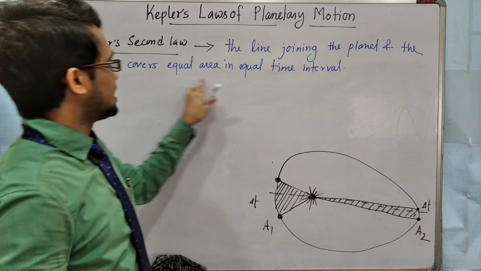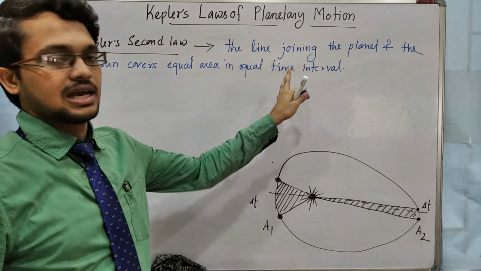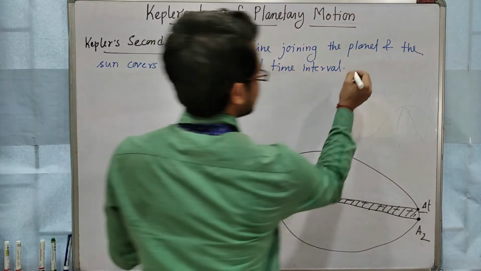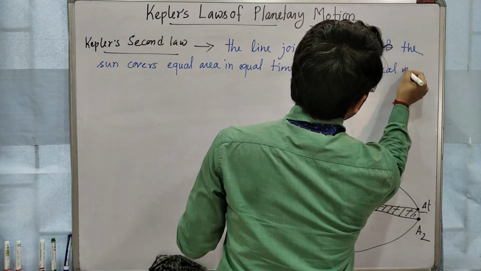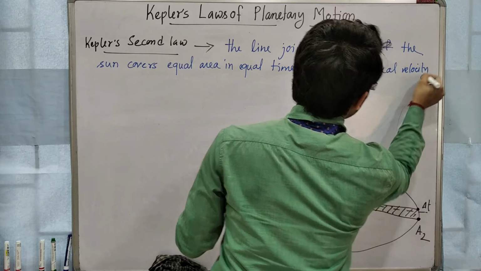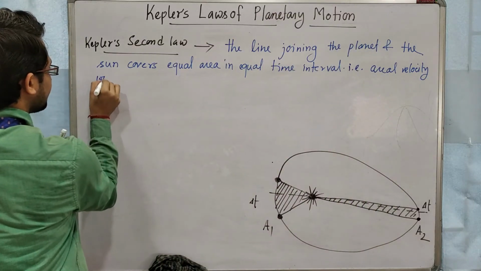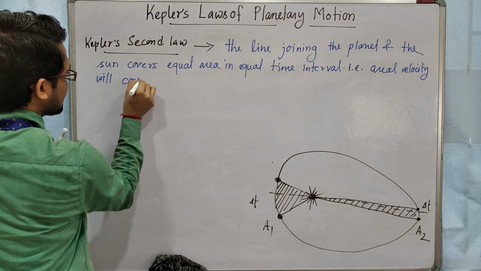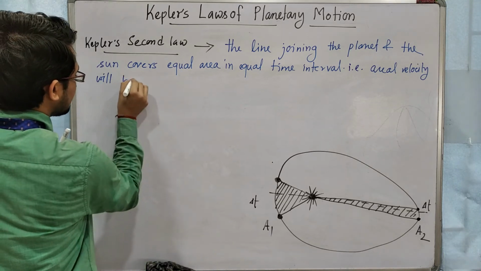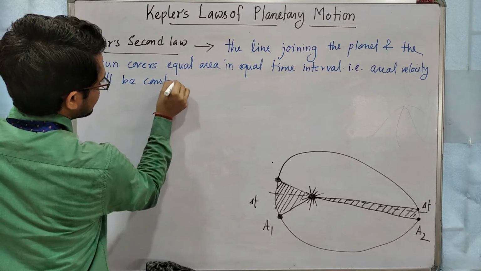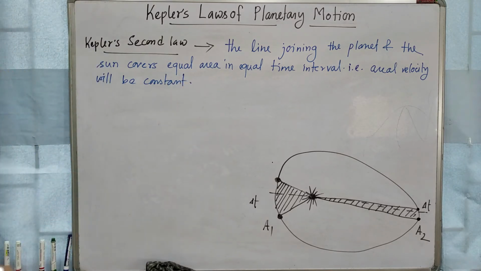This line, equal area in equal time interval, has another name, that is aerial velocity. Aerial velocity will be constant.